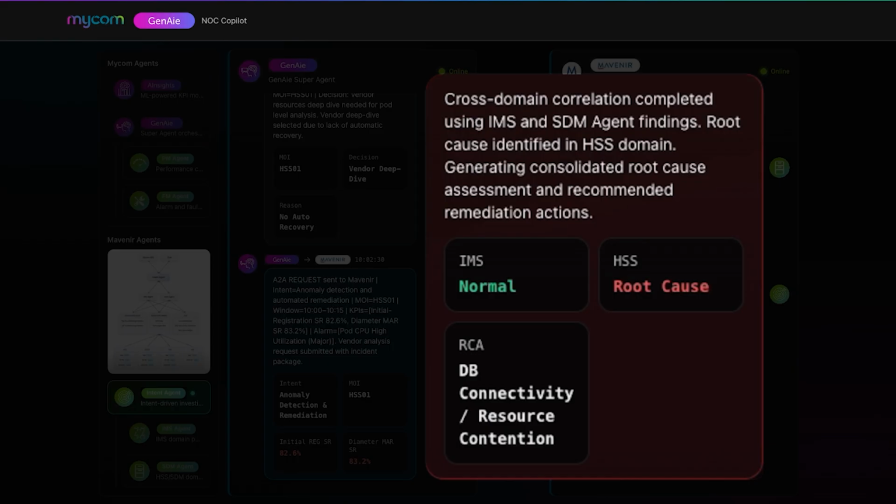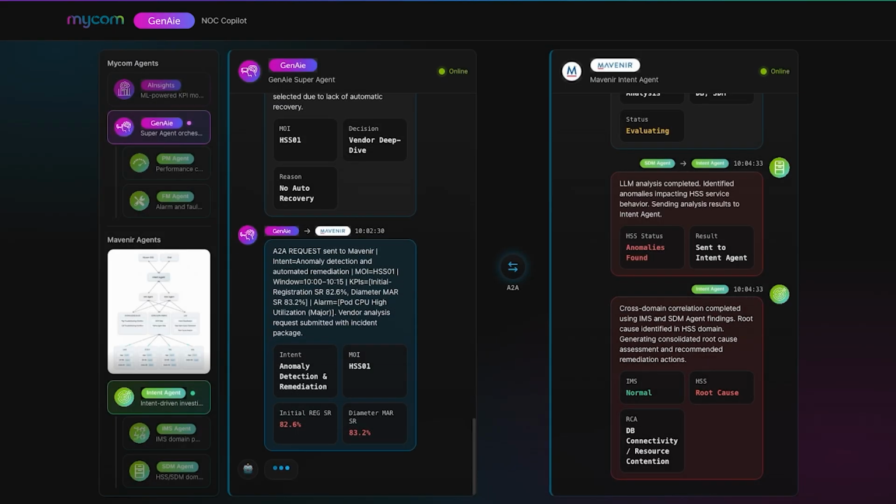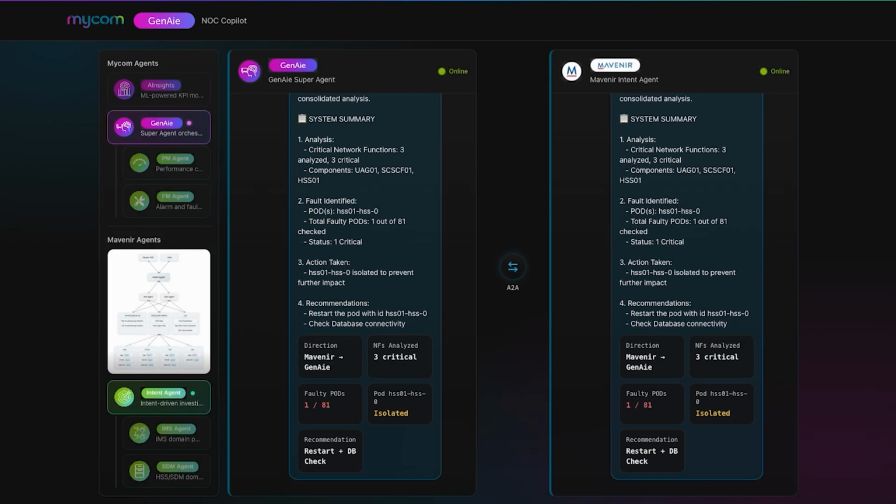The intent agent is generating a consolidated root cause assessment and recommended remediation actions. The Mavenir intent agent is sending a response to GenAie with a consolidated analysis. The system summary tells me that 3 critical network functions were analyzed: UAG01, SCSCF01, HSS01. Pod HSS01 HSS0 was identified as faulty out of 81 checked. The pod is isolated. The remediation recommendations offered are: restart the pod and check database connectivity.